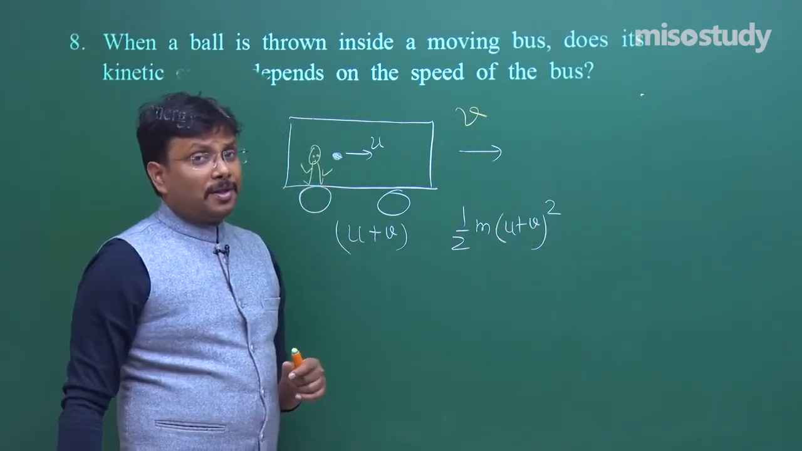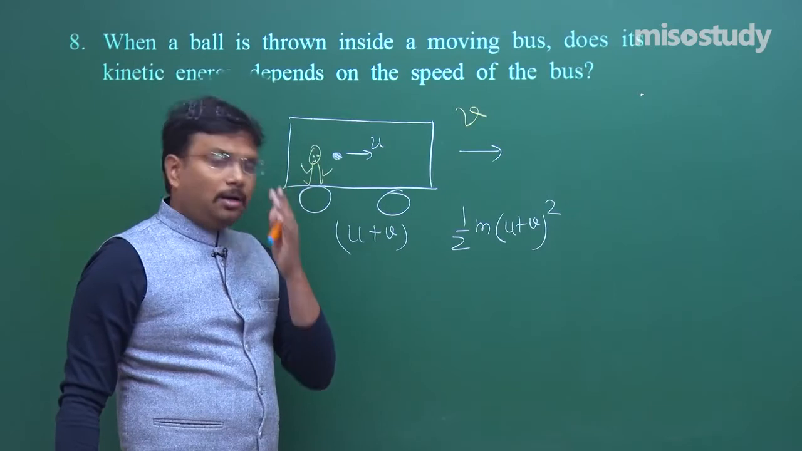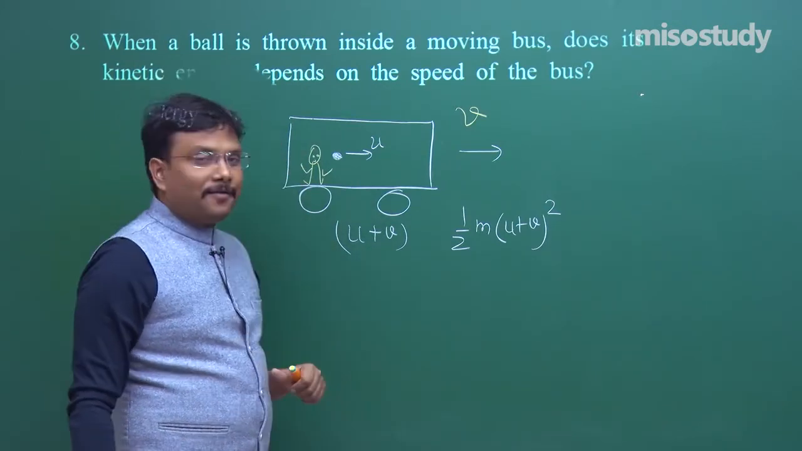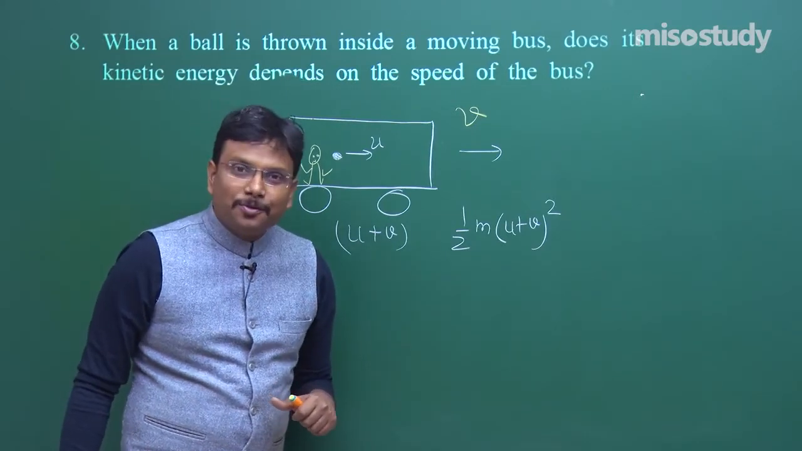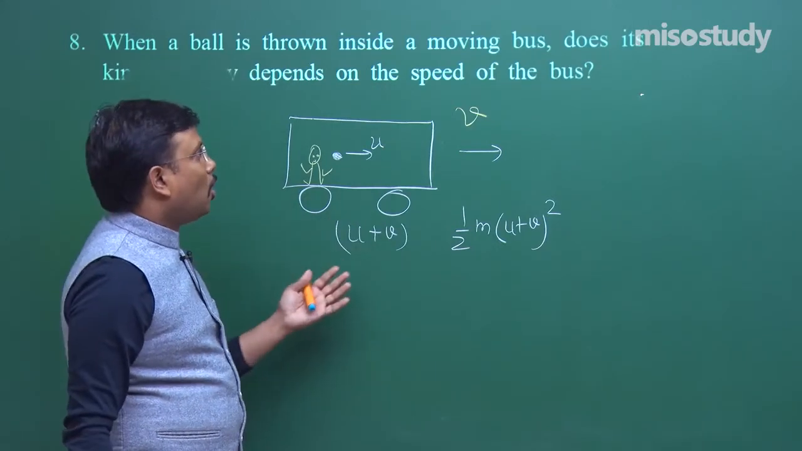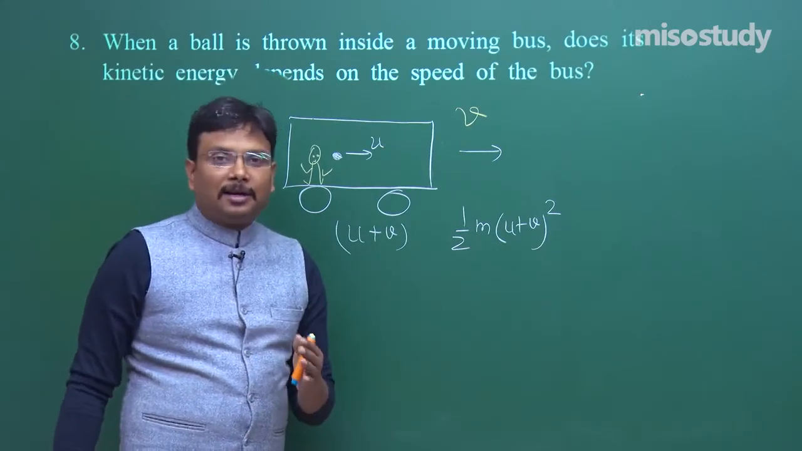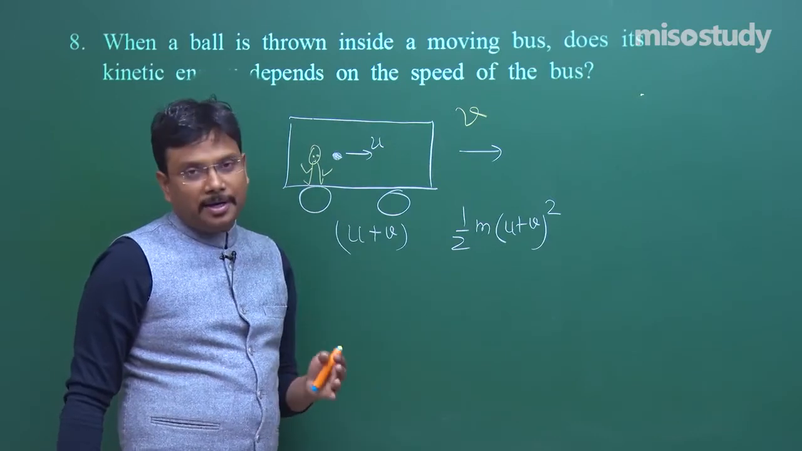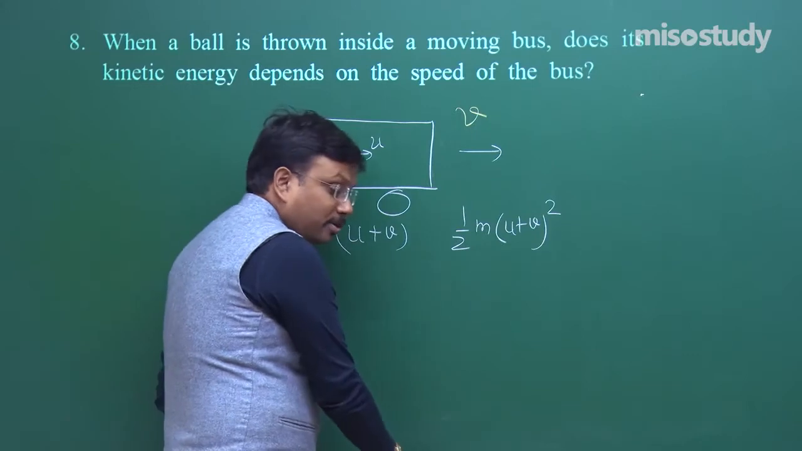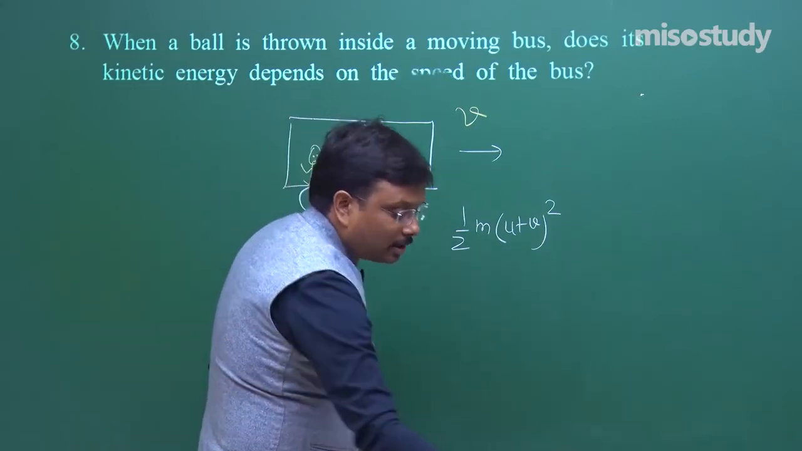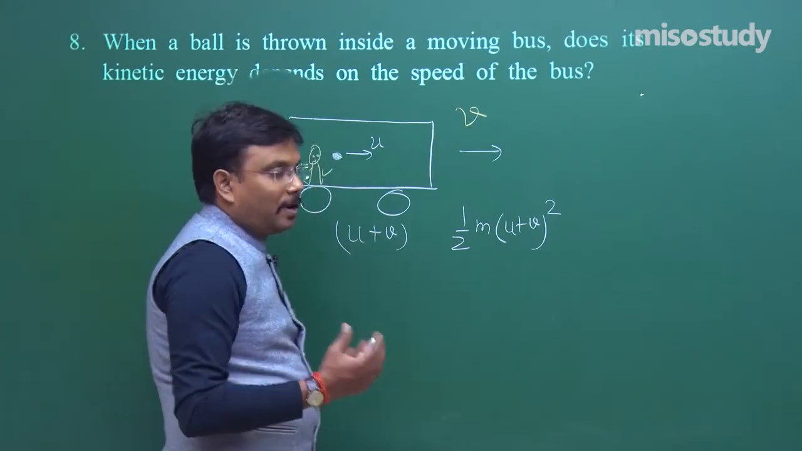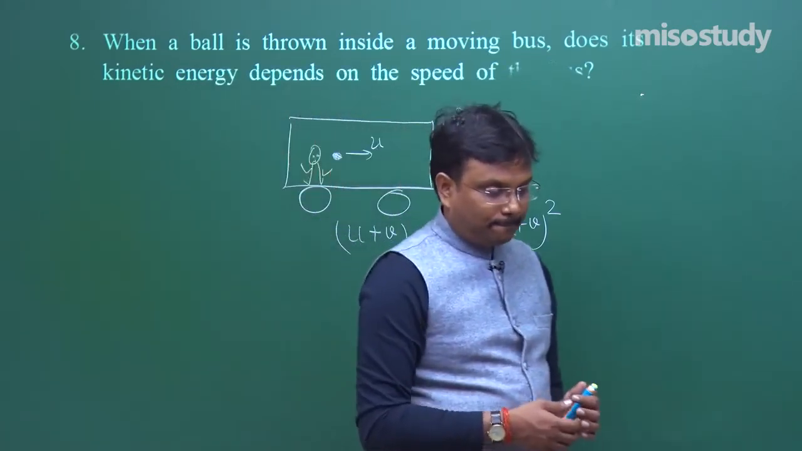So is the motion of the bus affecting the kinetic energy of the ball? Yes, it is affecting. If it is in the reverse direction, then it is v minus u. So ultimately, if the bus is moving and I am throwing a ball, then it will definitely affect the speed and accordingly the kinetic energy. So again, in this question we are applying the basic idea of the concept of velocity. Fine.